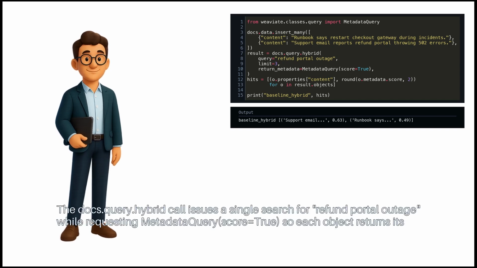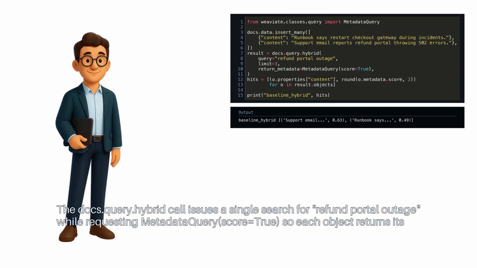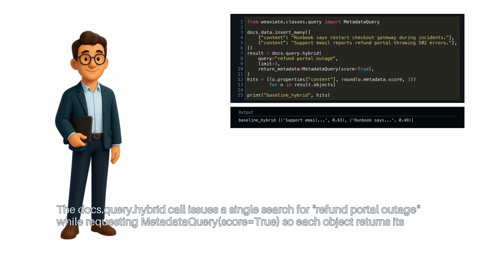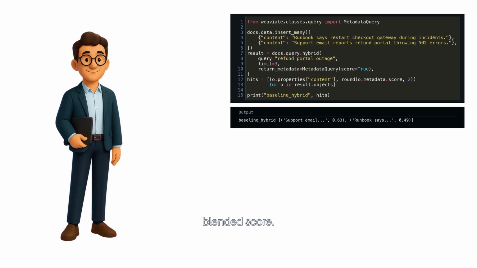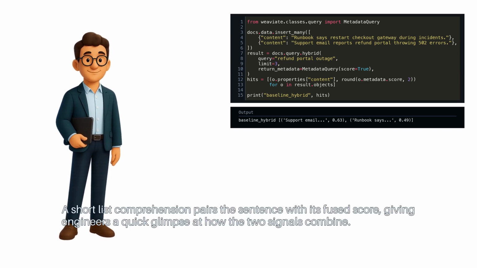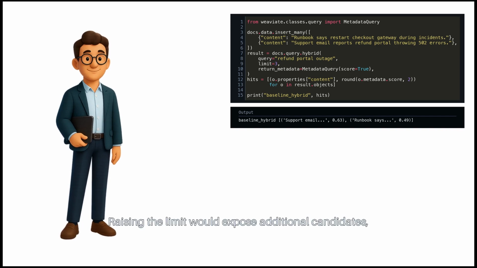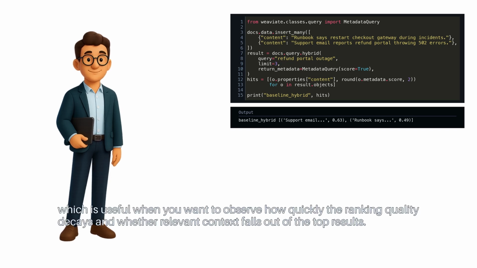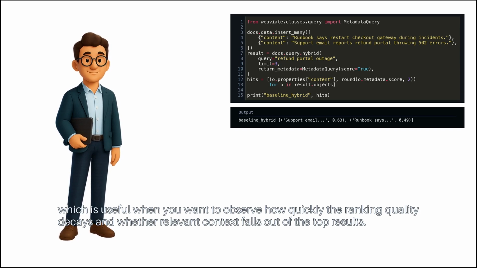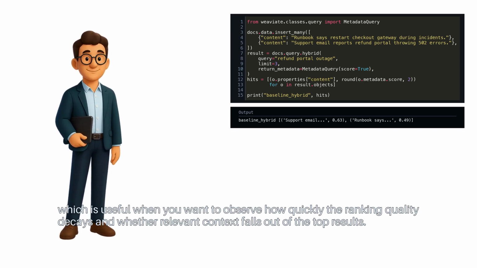The docs query.hybrid call issues a single search for refund portal outage, while requesting metadata query score equals true. So each object returns its blended score. A short list comprehension pairs the sentence with its fused score, giving engineers a quick glimpse at how the two signals combine. Raising the limit would expose additional candidates, which is useful when you want to observe how quickly the ranking quality decays and whether relevant context falls out of the top results.